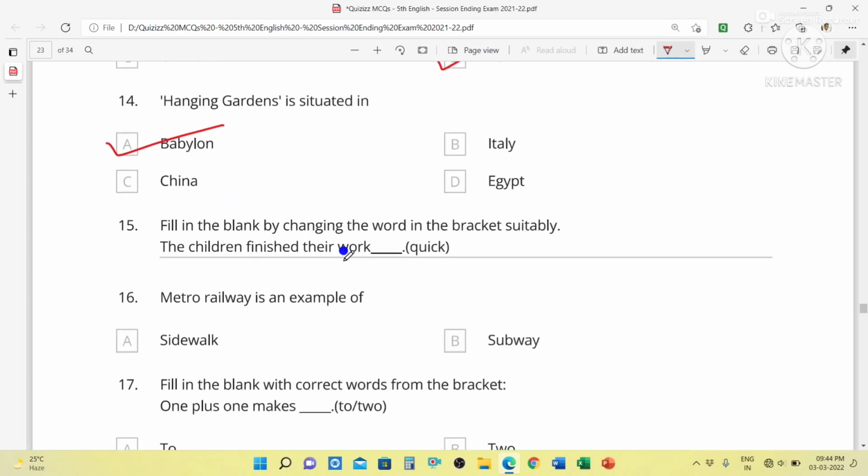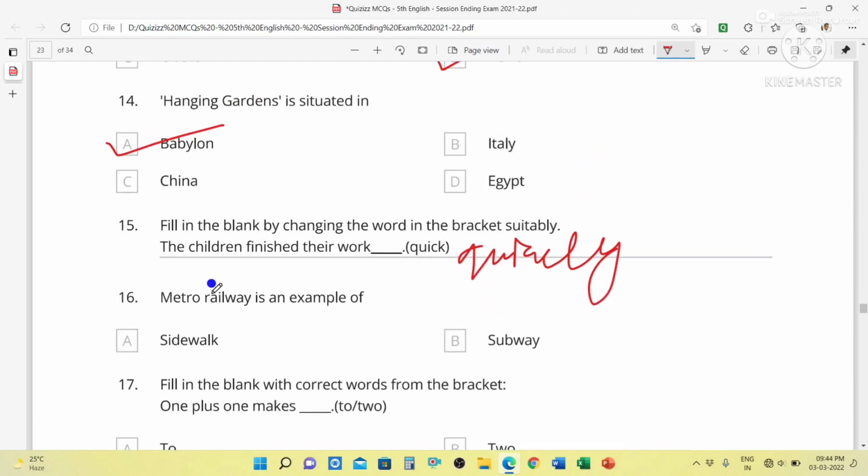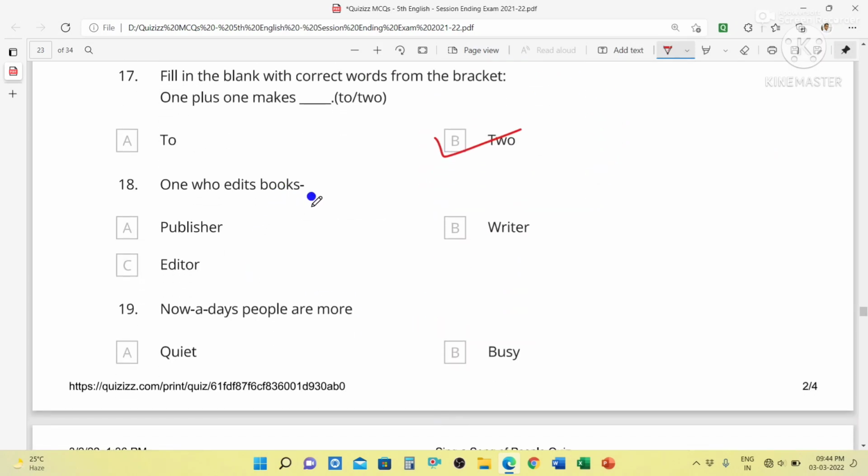The children finished their work quickly. This is the adverb form of quick. Metro railway is an example of subway. 1 plus 1 makes 2. One who edits books is an editor.